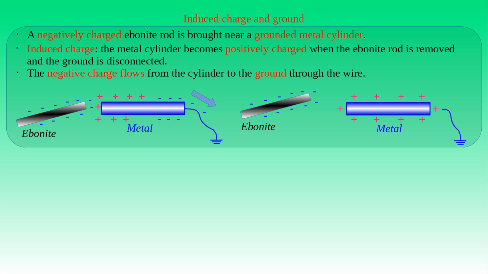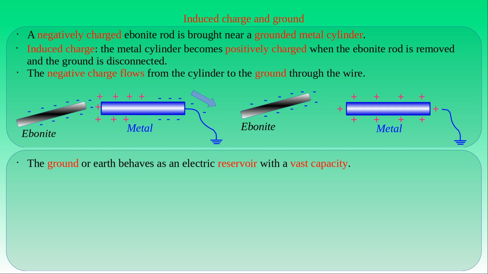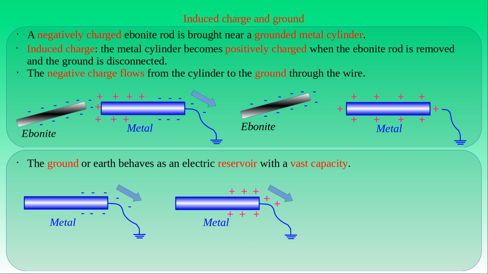This experiment demonstrates that the ground or the earth behaves as an electric reservoir with a vast capacity. Theoretically, it can attain or supply an infinite amount of charge without being in a charged state. As a result, we can transfer an arbitrary amount of negative or positive charge between any object and the ground if we bring them into contact.